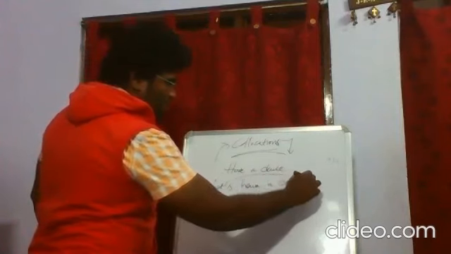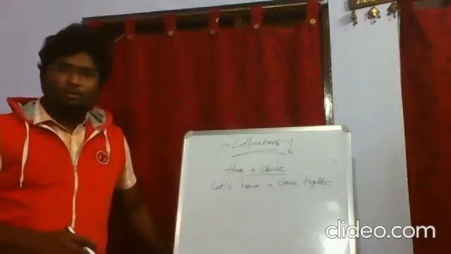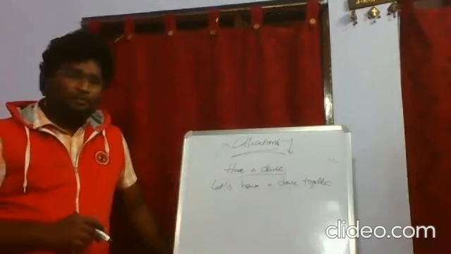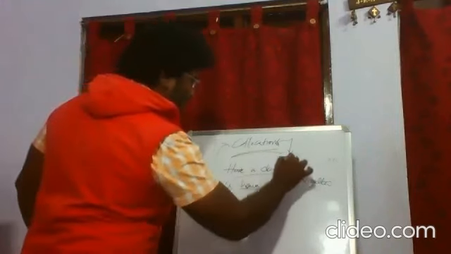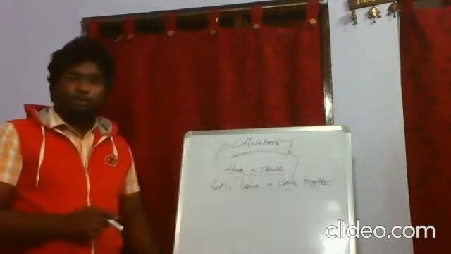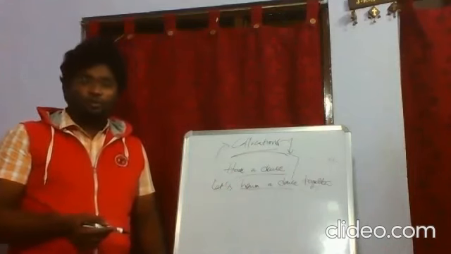Let's have a dance together. This is how we have to say it. So here, have a dance is called a collocation. We are supposed to be very careful when it comes to the usage of collocations.